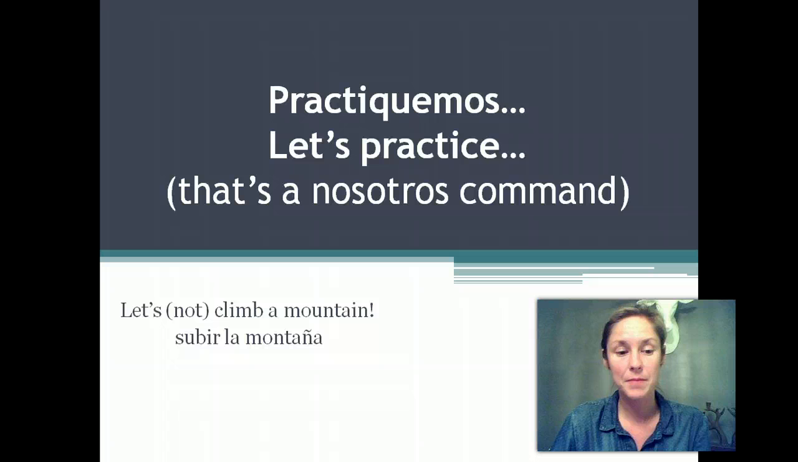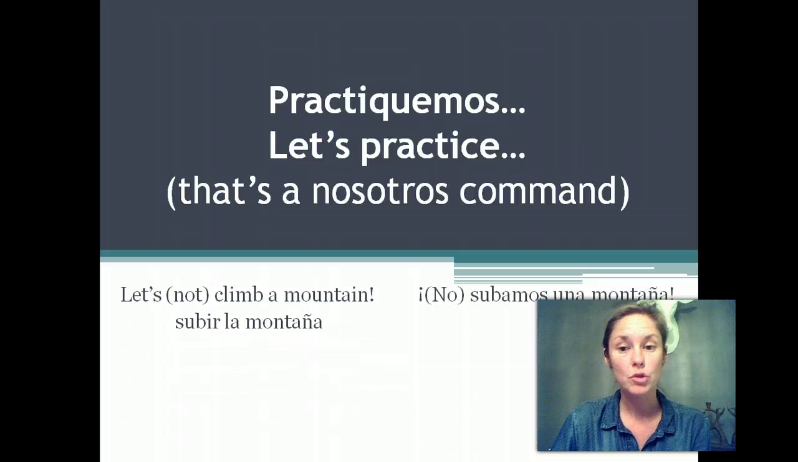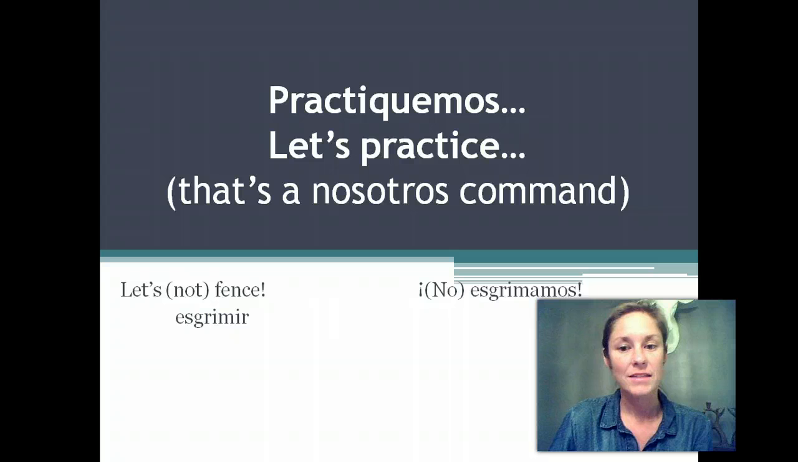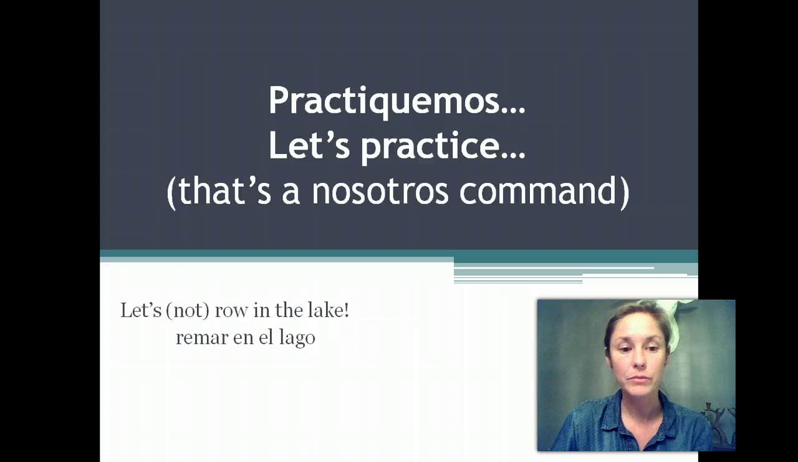So our vocab is subir la montaña. Subamos una montaña, or no subamos una montaña. The only difference is the no to make it affirmative or negative. Let's fence, or let's not fence. I know this is daily vocabulary for you guys. Escrimamos o no escrimamos.